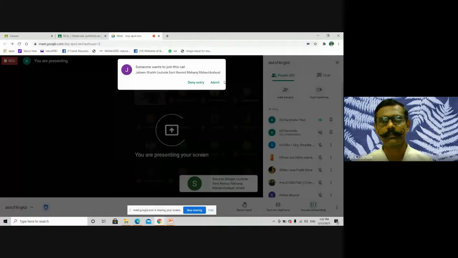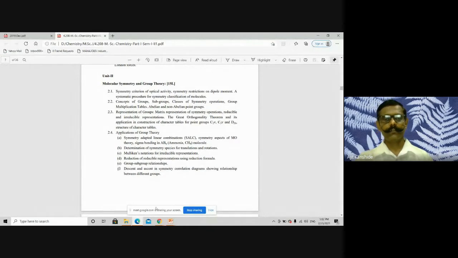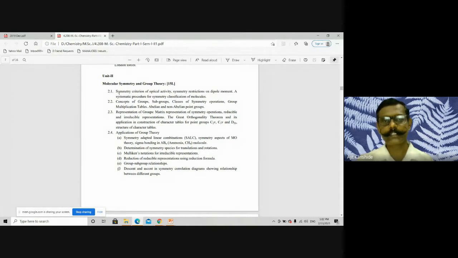Let us recap the syllabus that we have covered. In between, if you have any doubt, you are free to ask. Now I'm going to present the screen. Yes, can you see the screen? Please reply or talk so that I come to know. See the syllabus. It is the actual syllabus prescribed by University of Mumbai.